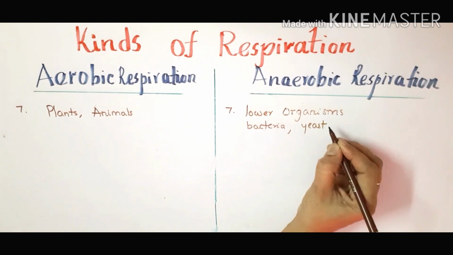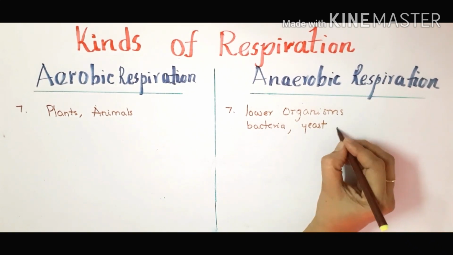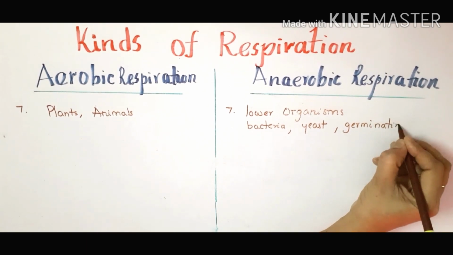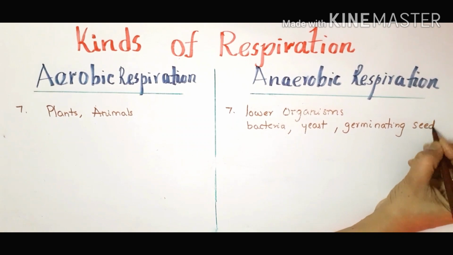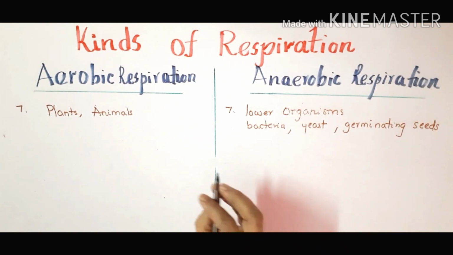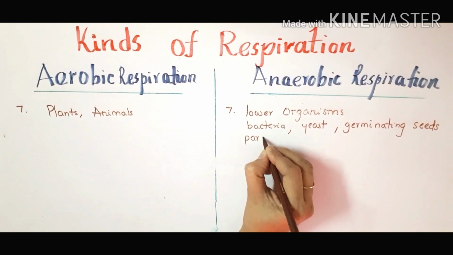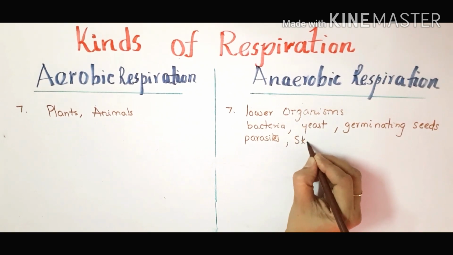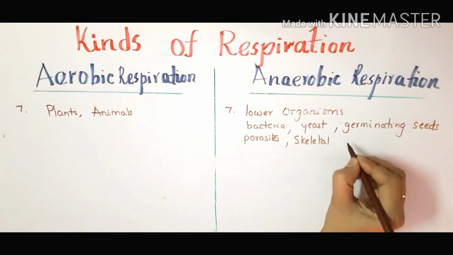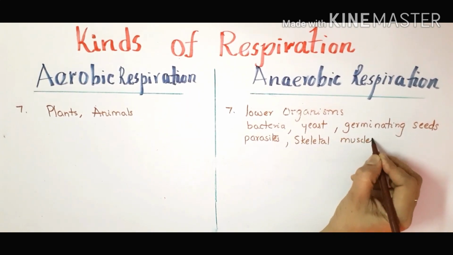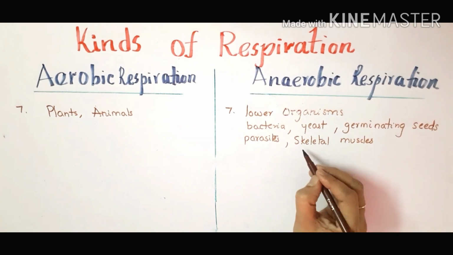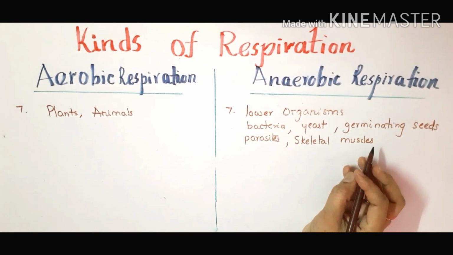Yeast is a single cell fungus. We can also see it in germinating seeds, and in parasites like worms, especially tapeworm, and also in skeletal muscles. Skeletal muscles means muscles which are attached to our skeleton. In the next video I will tell how anaerobic respiration takes place in the skeletal muscles.